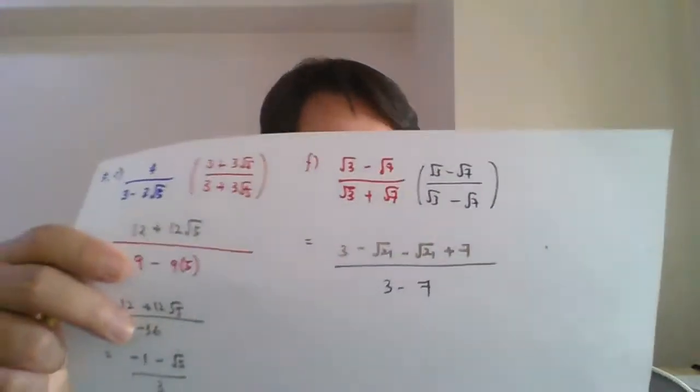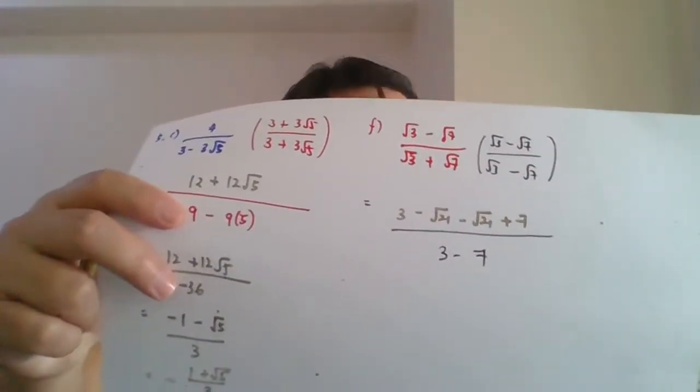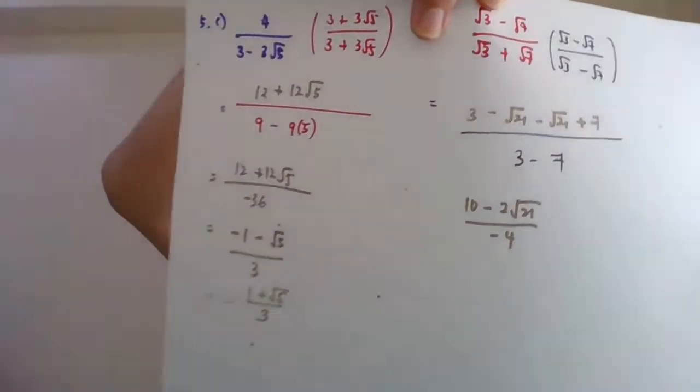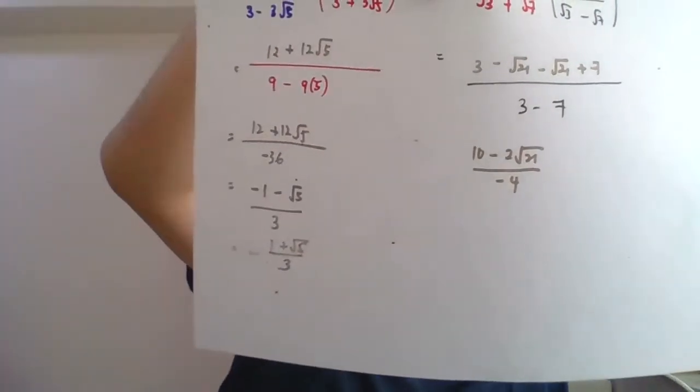The top. This is the top. Okay, this is what we are supposed to get. Okay, so simplify the top. You are supposed to get 10 minus 2 surd 21 over by negative 4. Betul? Okay, this is what we are supposed to get.